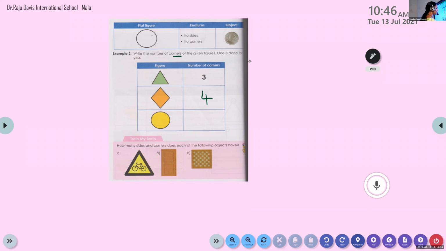Now, Ethan, unmute. Look at the third one. One yellow color figure. What's the name of the figure? Circle. Very good. How many corners are there for a circle? Is there any corner? No. So which number will we write? Zero. So we can write the number 0. A circle has no corners, no sides. Okay, good, Ethan. Very good.